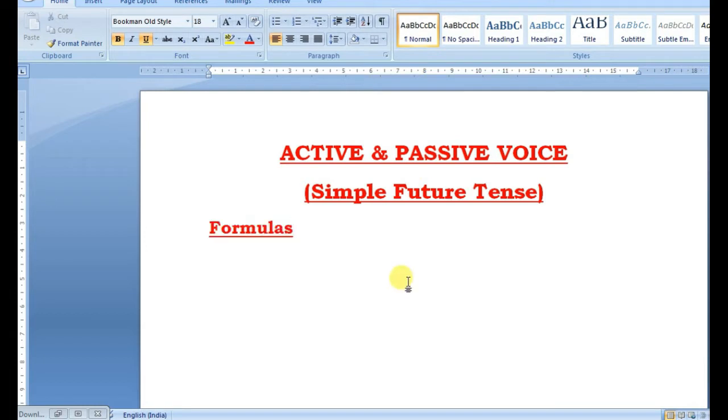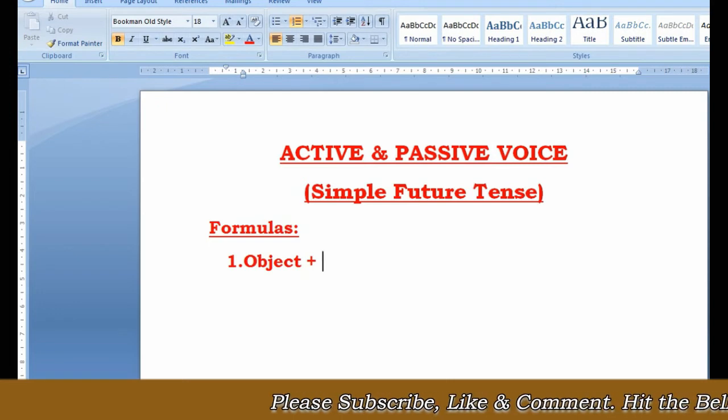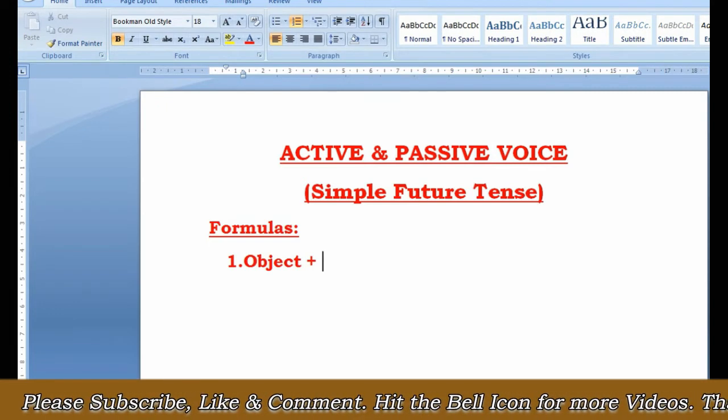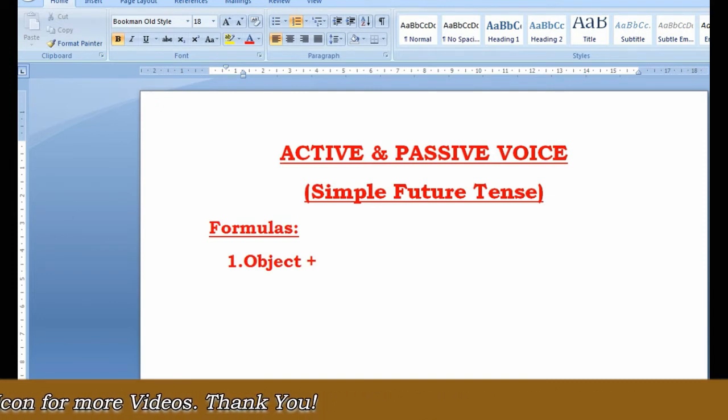So let us very quickly learn the formulas. Number one, object plus will, plus be. We will not use is, am, are, was, were, nothing.